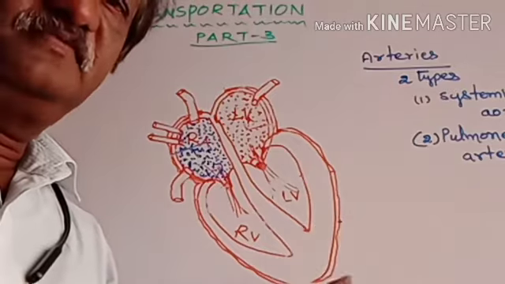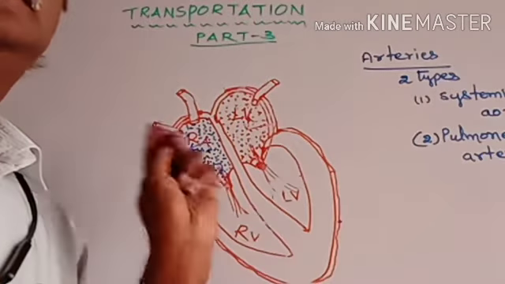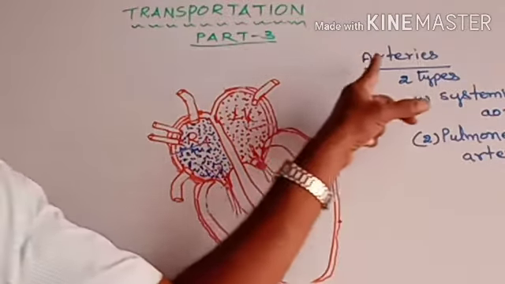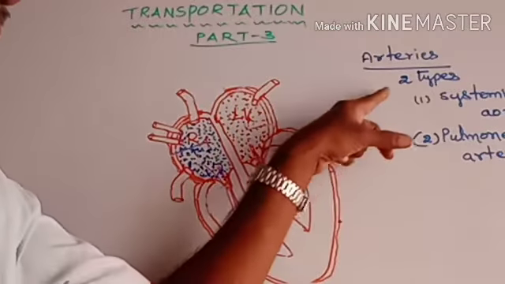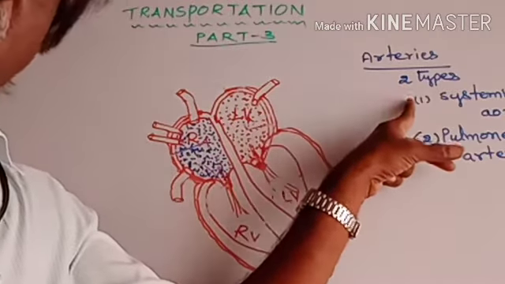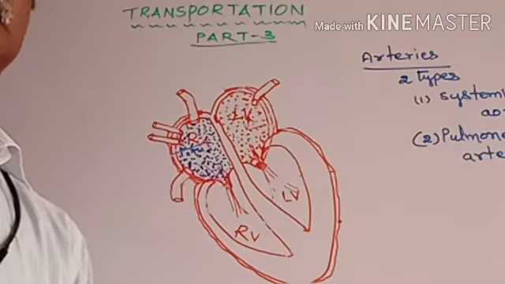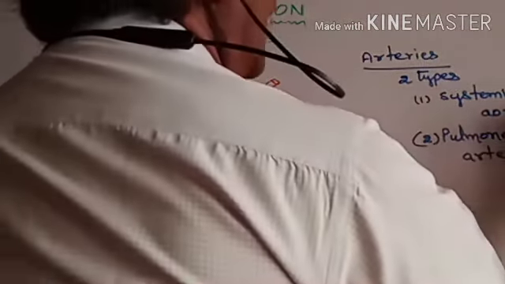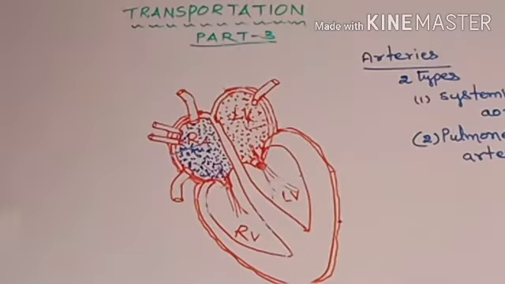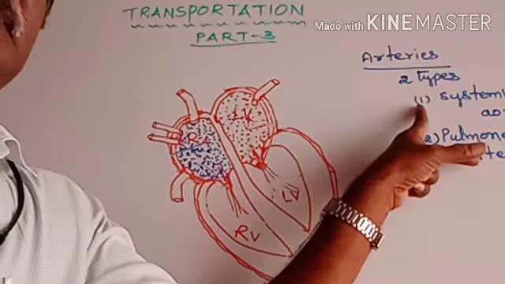So from our heart, two types of blood vessels arise. They are called arteries. There are two types. First one is called systemic aorta. Second one is called pulmonary artery. Okay, first one, systemic aorta.